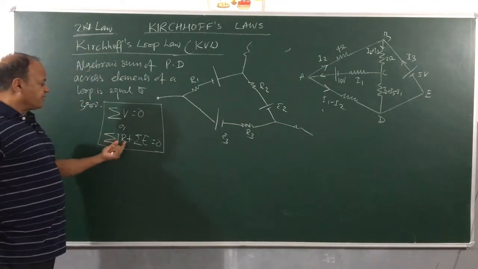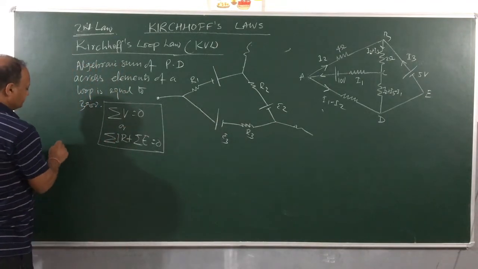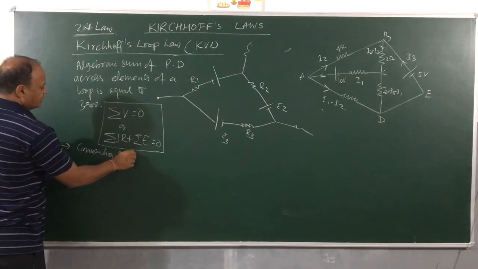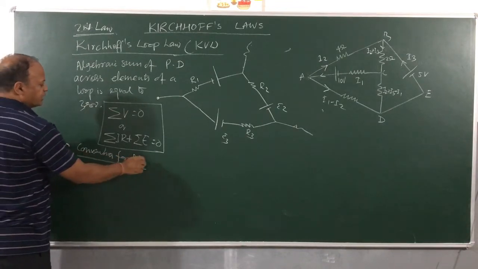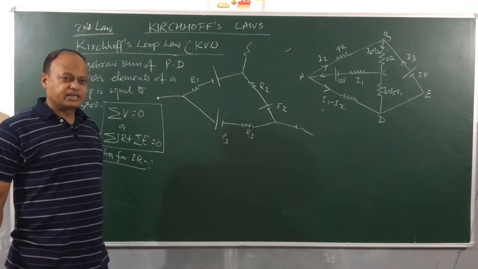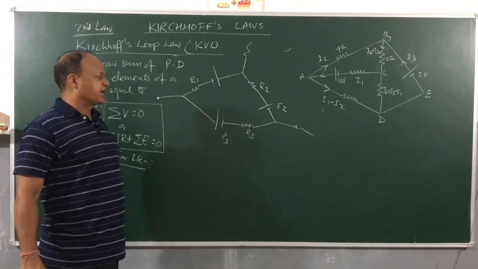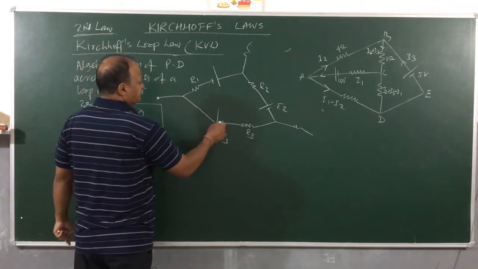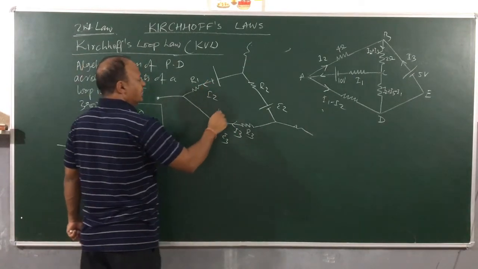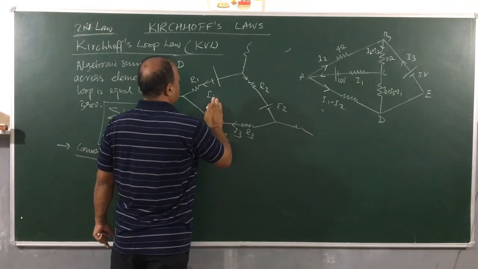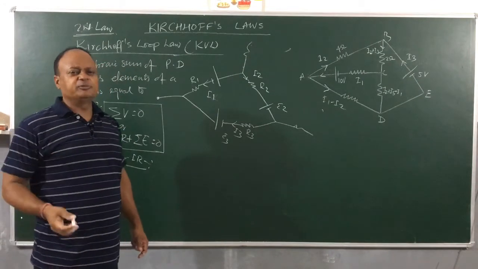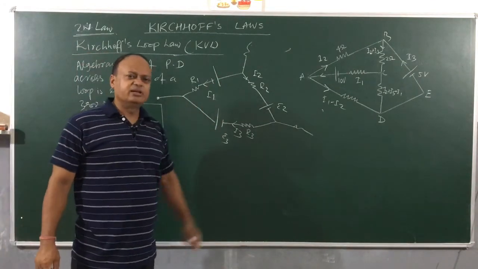Now what is the convention for IR? What convention will you be using for IR? You see, when a current is flowing in a circuit, here I do not know exactly how the current will flow. I can assume randomly that this is current I3, this is current I2, and this is I1 and this is current I2. I will not be wasting time in finding out what exactly will be the direction of currents. I can choose any direction that will please me.